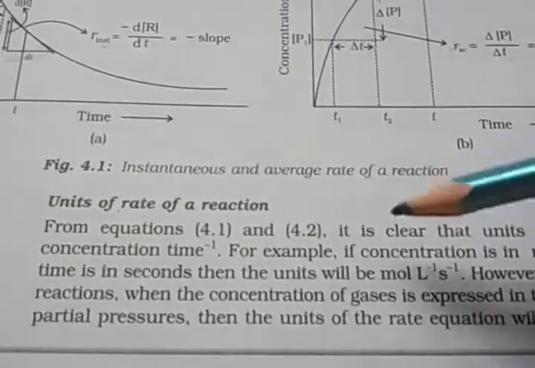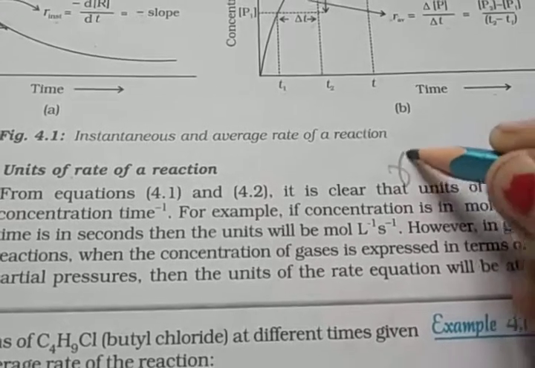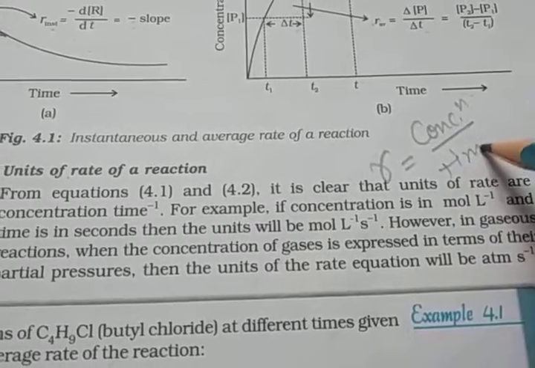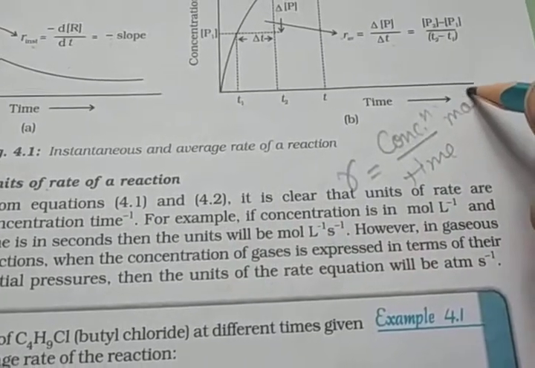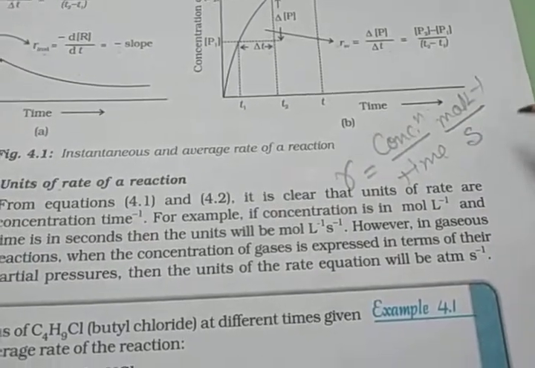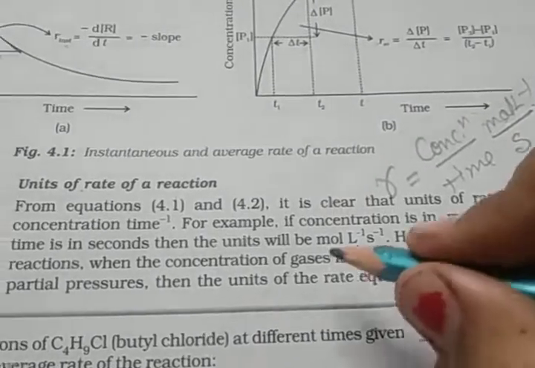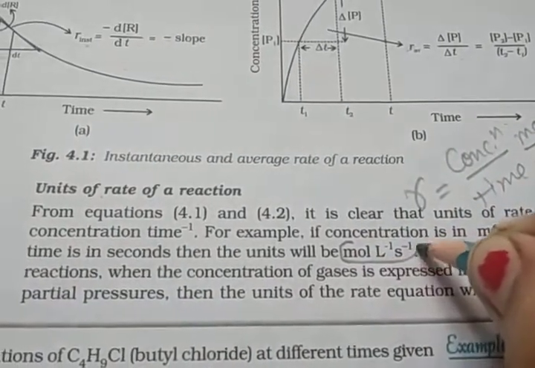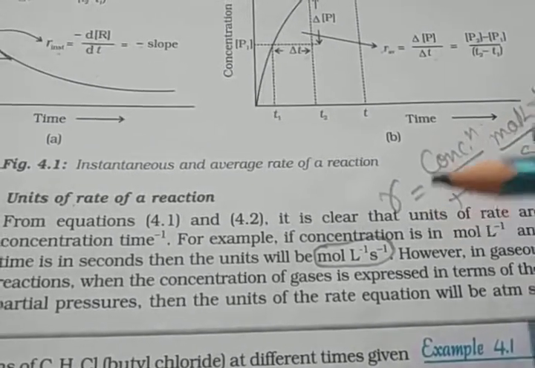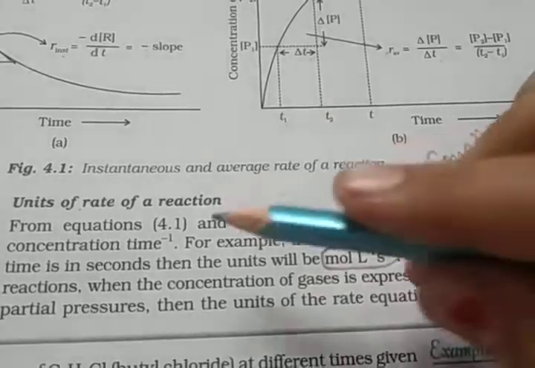Then, after that, the units of the rate of reaction. You already know about the rate of reaction: R is equal to concentration upon time. Concentration is in mole per liter, right? And time is considered in seconds, so the unit is mole liter inverse second inverse. Okay, clear? So this is the unit of the rate of reaction.